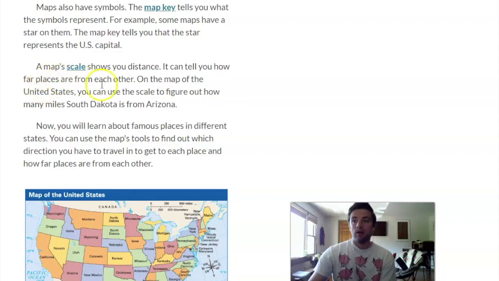A map scale shows you distance. It can tell you how far places are from each other. On the map of the United States, you can use the scale to figure out how many miles South Dakota is from Arizona. So now you'll learn about some famous places in different states, and you can use the map's tools to find out which direction you have to travel in to get to each place and how far the places are from each other.